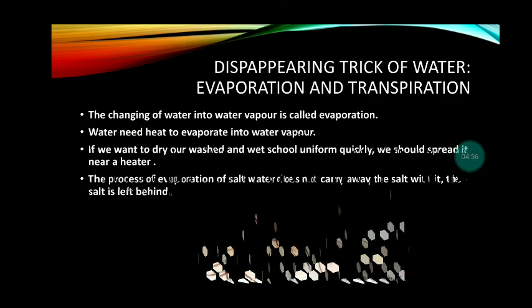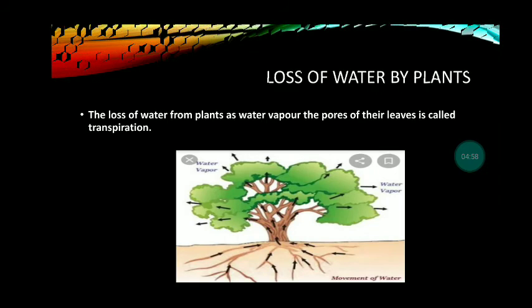Now come to transpiration. So what is transpiration? The loss of water by plants is called transpiration. The loss of water from the plant as water vapor through the pores of their leaves is called transpiration.